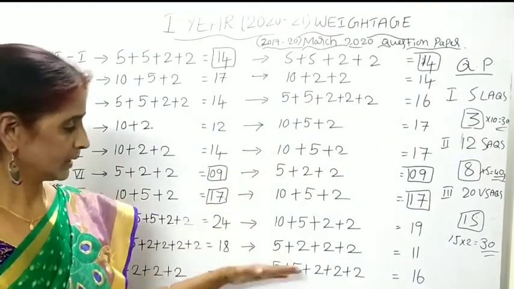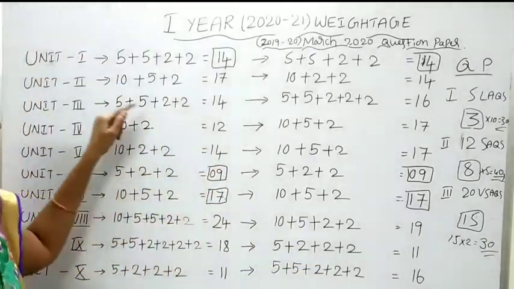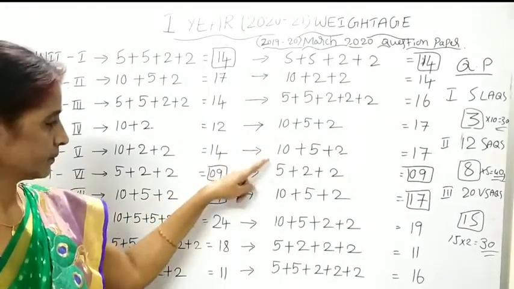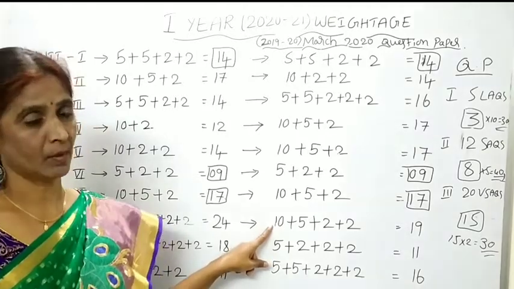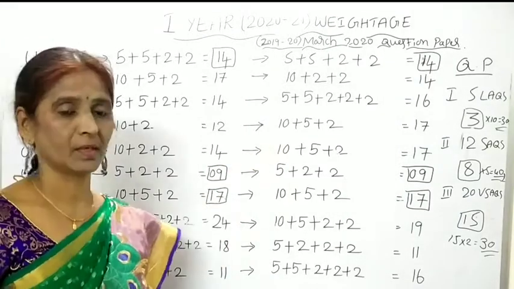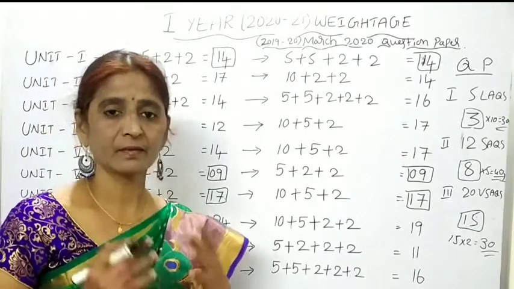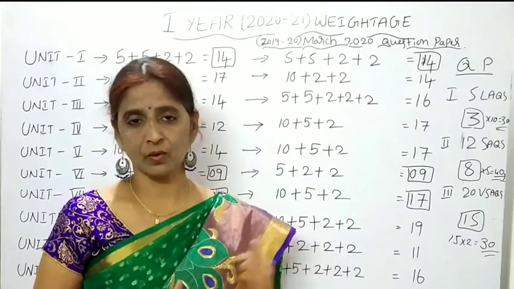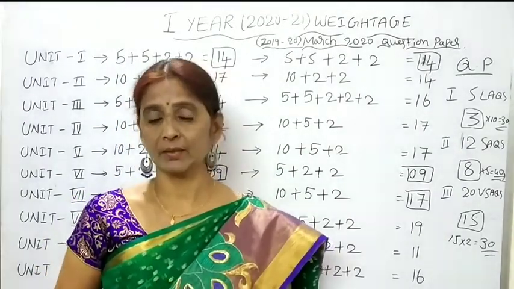That is the only change we can find. For 10 marks there is no change. 10 marks will be asked from the second, fourth, fifth, seventh and 8th units. But we can find slight changes in the 5 marks and 2 marks questions only. So there is no problem. Once you get the important questions, it is definitely possible to overcome this problem. So it is easy to gain more than 90 marks also.